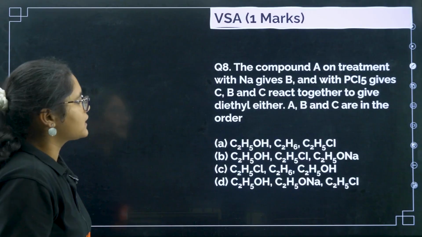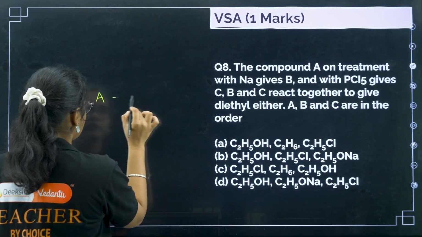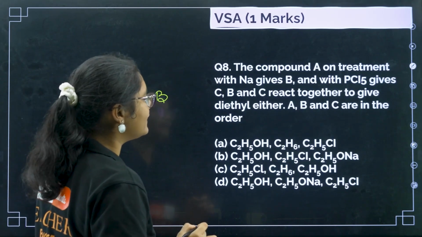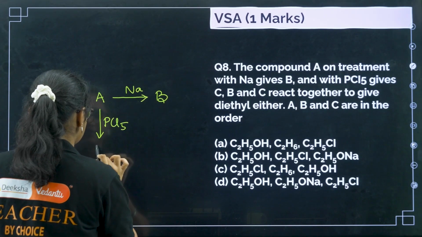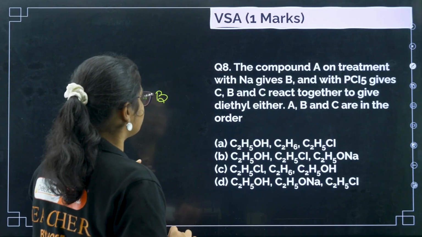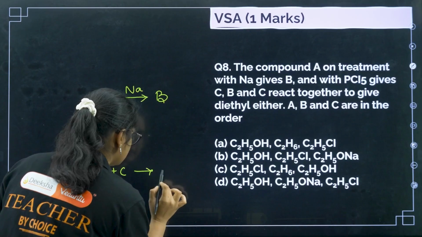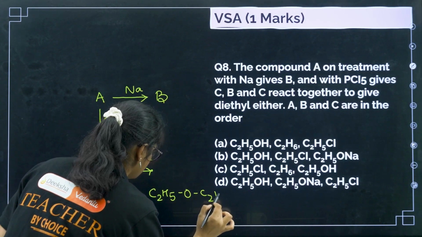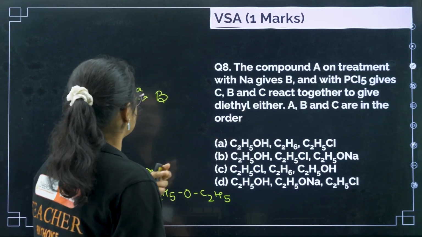Okay. Next, the compound A on treatment with Na gives B, and with PCl5 gives C. Okay, now B and C react together to give diethyl ether. Okay, so B plus C is diethyl ether. Now A, B and C are in the order of.